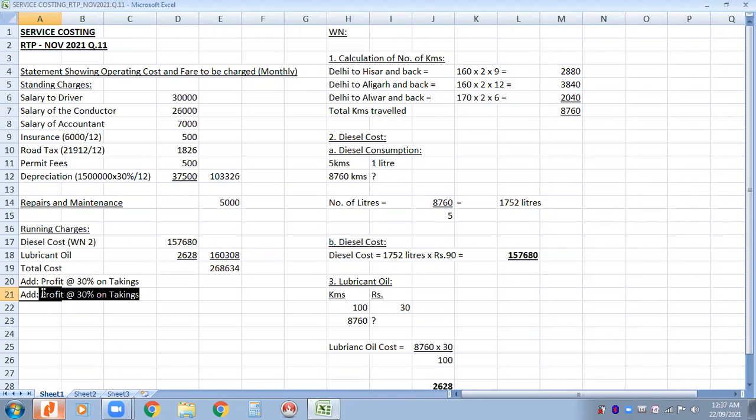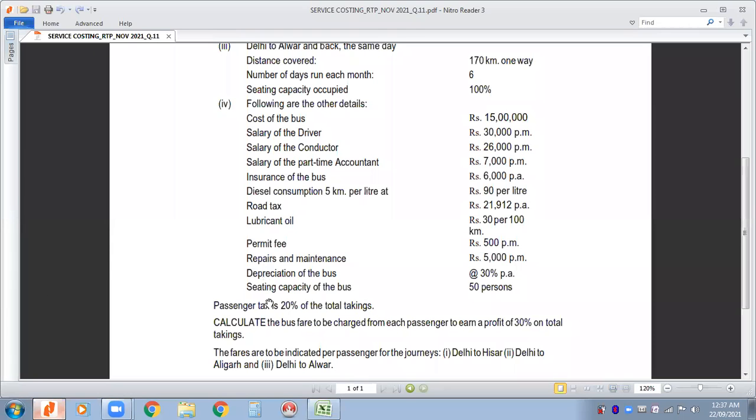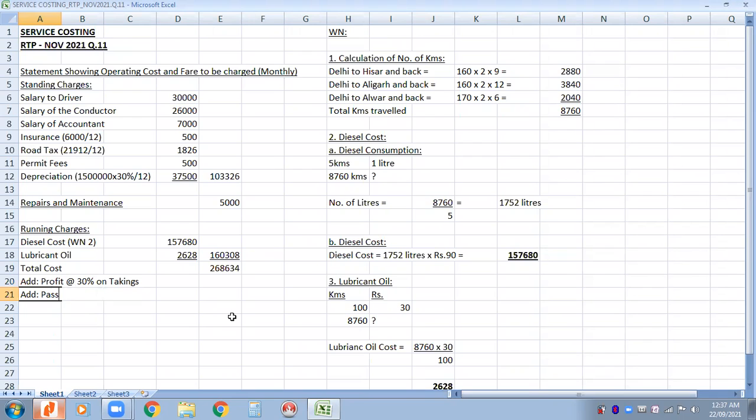And we also have to add passenger tax. That again is at the rate of 20% of the takings. So again, we don't know the takings, so we have to wait for this. And when you add this, then you get what is called sales. Okay, so we reached here.